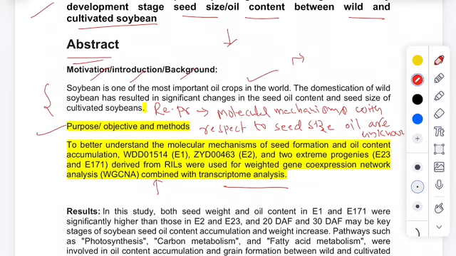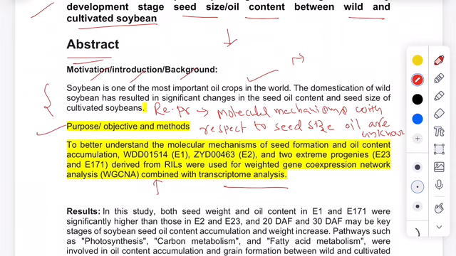They should write the research problem, like molecular mechanisms with respect to seed size and oil are unknown. Though this is a very important oil crop, the domestication of this soybean has some changes with respect to oil content and all. There are no studies that could explain the molecular mechanisms with respect to the seed oil content and also the size. That research problem they did not write here.